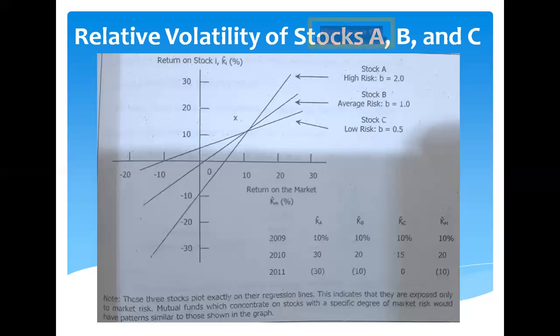Now, suppose that the market dropped in 2011 and the market return was negative 10%. So the three stocks' returns also fell. A plunging to negative 30%, B falling to negative 10%, and C going down to 0%.